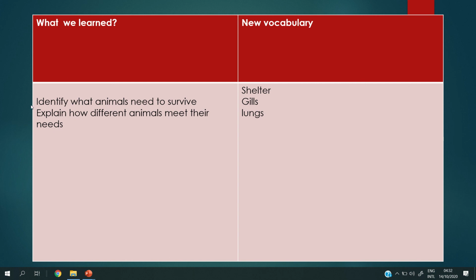And now we can explain how different animals meet their needs. They meet their needs by the gills, by the fins, by the lungs, by the eyes, by the nose, by the ears, by the wings, by the strong legs, by the sharp claws. Okay, so the new vocab for today: shelter, gills, and lungs in this lesson.